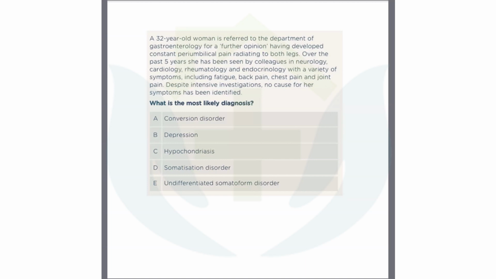Over the past 5 years, she has been seen by colleagues in neurology, cardiology, rheumatology, and endocrinology with a variety of symptoms, including fatigue, back pain, chest pain, and joint pain. Despite intensive investigations, no cause for her symptoms has been identified. What is the most likely diagnosis?